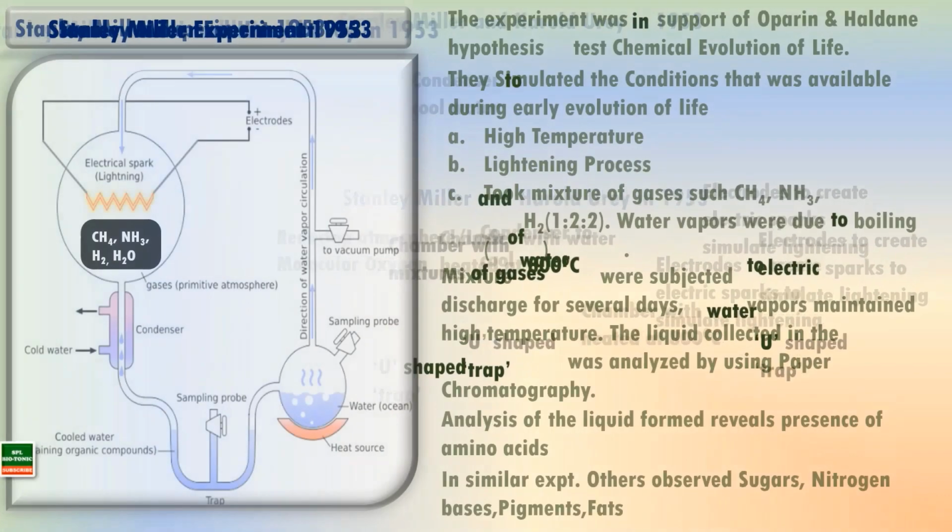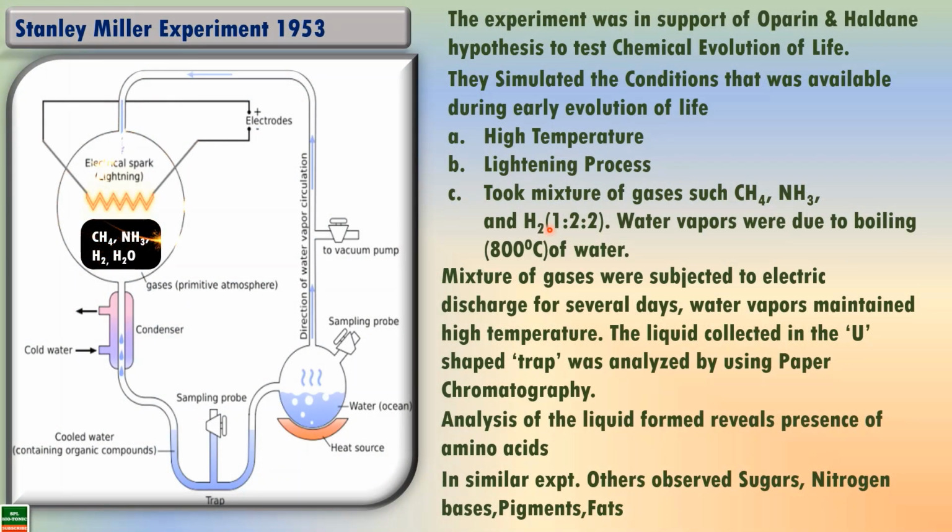To summarize this experiment, what Stanley Miller did is to simulate all the conditions or hypothesis given by Oparin and Haldane. He performed the experiment under the guidance of his teacher, Dr. Urey. He simulated conditions such as high temperature and the lightning process. He took a mixture of gases such as methane, ammonia, hydrogen gas, and he made water vapor available by heating the water at a very high temperature, that is 800 degrees Celsius.